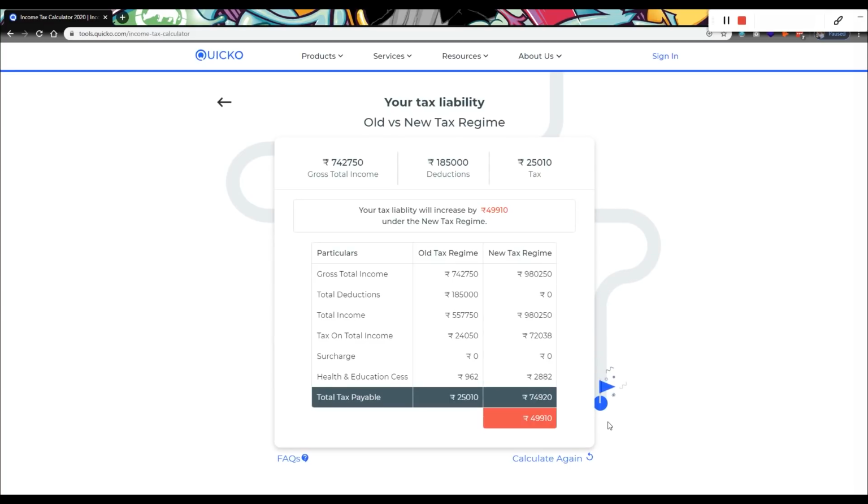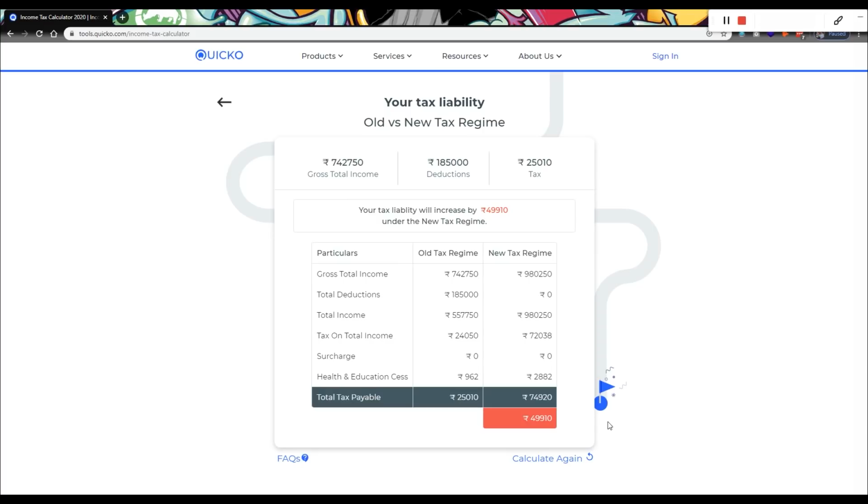Your gross total income is 7,42,750, which is your basic salary plus HRA minus exempt HRA, which is derived from your rent received, plus other taxable allowances, and subtracting standard deduction, which is 50,000 for financial year 2020-21. Your total income after deductions will come to 5,57,750 under the old tax regime as opposed to 9,80,250 under the new income tax regime.